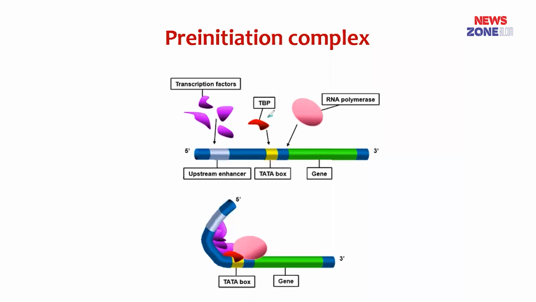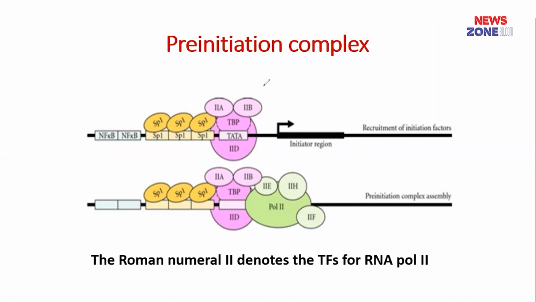At first, the TATA binding protein, that is a subunit of transcription factor 2D, binds to the promoter. Here is the TATA box promoter. It creates a sharp bend in the promoter DNA. Next, the TATA binding protein recruits transcription factor 2A, then transcription factor 2B to the promoter. The transcription factor 2B then recruits the RNA polymerase II as well as transcription factor 2F to the promoter.